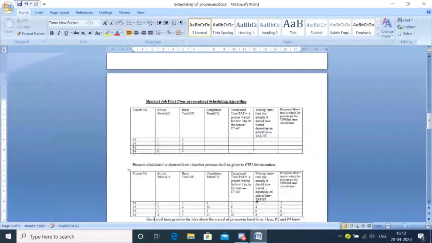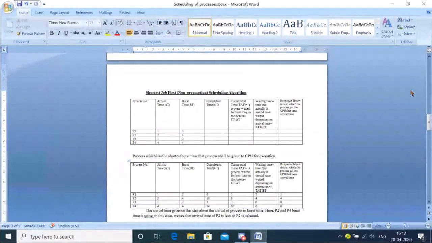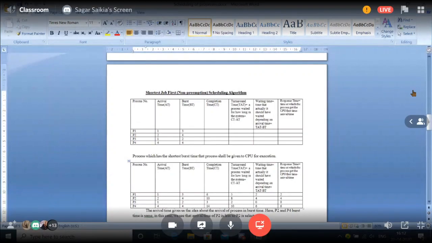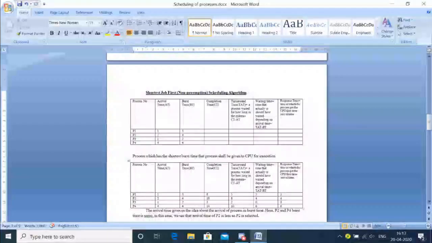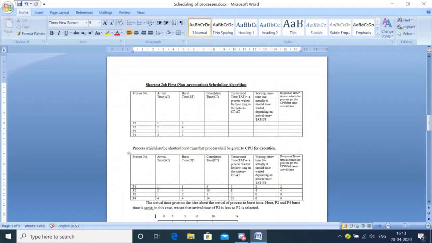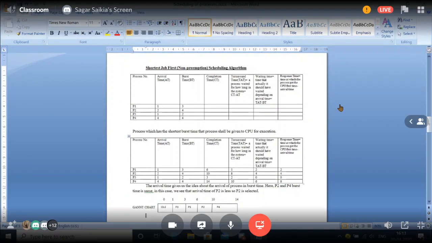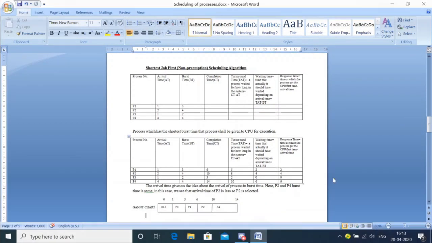So the next algorithm is again a non-preemption algorithm. This is called shortest job first. We have this information given, and we have to solve the scheduling of processes based on the shortest job first algorithm.